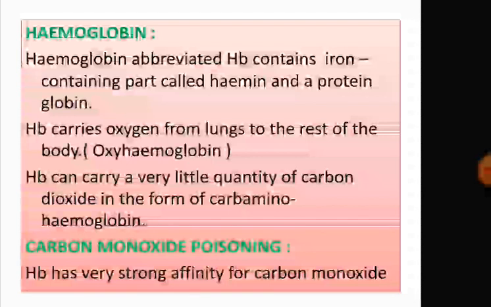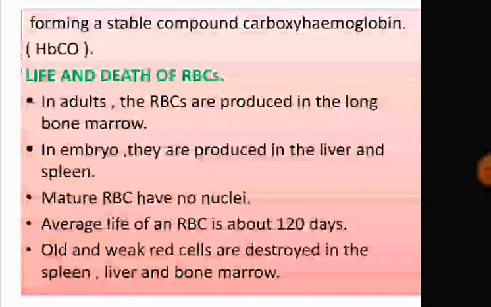Next, carbon monoxide poisoning. Hemoglobin also has a strong affinity for carbon monoxide. When it combines with carbon monoxide, it forms carboxyhemoglobin. And this carboxyhemoglobin cuts down the capacity of blood to transport oxygen.